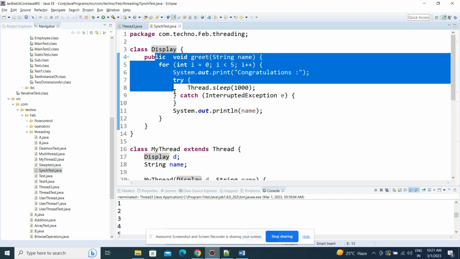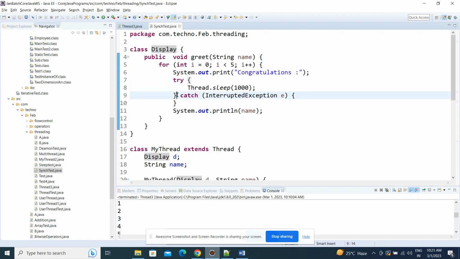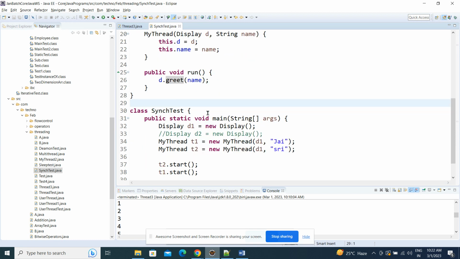Again T1 starts executing from the third iteration, third and fourth are completed and fifth is still pending, and again T1 stops and gives chance to T2. So they are sharing the method in between, and none of the threads is completing its work fully. That time we will get irregular output.